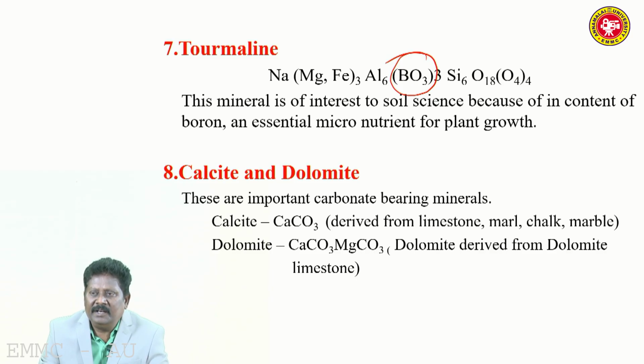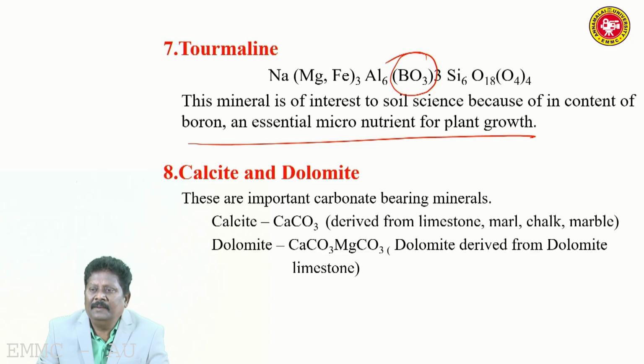When this nutrient is deficient, the fruits and vegetables produced will not be rich, and there will be malformation, cracking of walls and other problems. So this mineral is of importance to soil science because of its boron content, an essential micronutrient for plant growth.